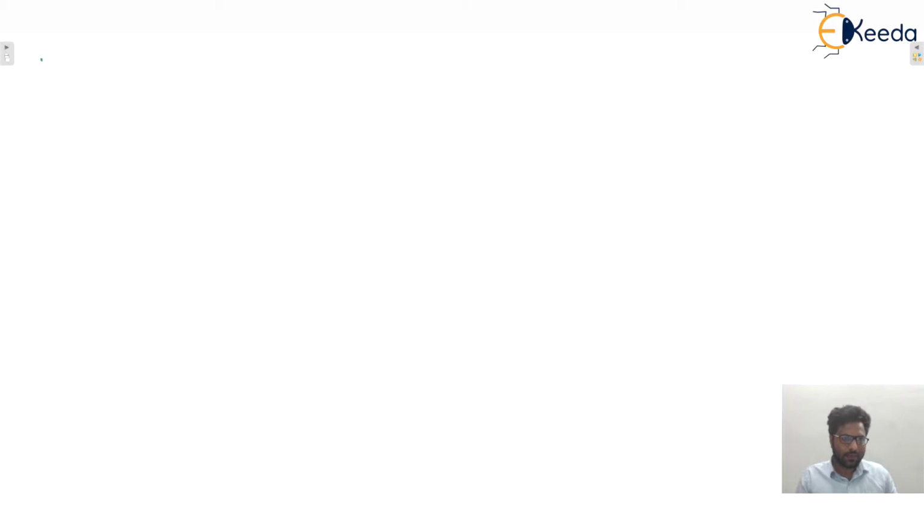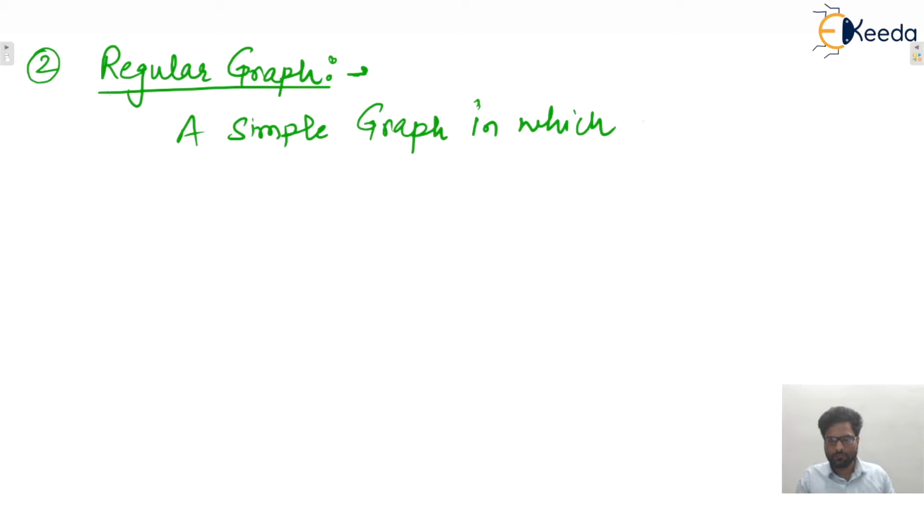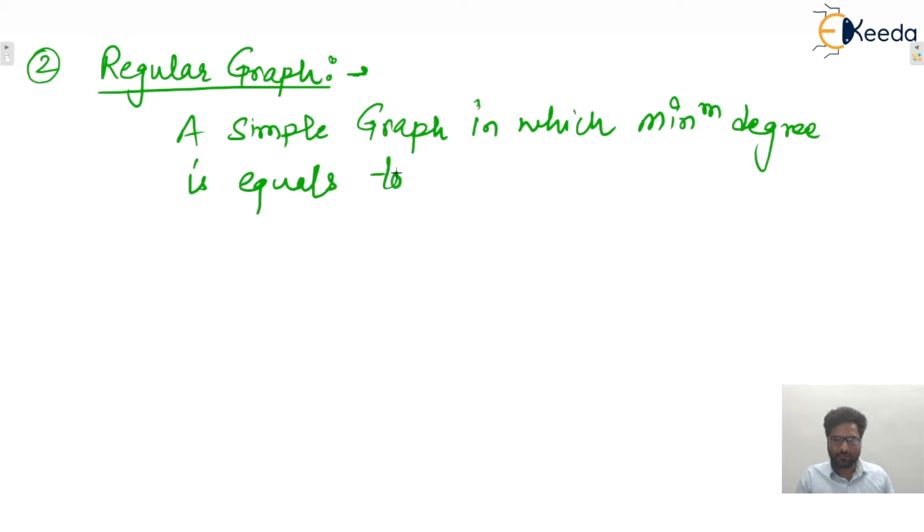Okay, write down the next one. Second type, that is regular graph. We can say that a simple graph in which minimum degree is equal to maximum degree is known as what?